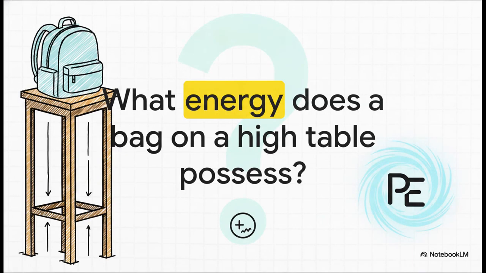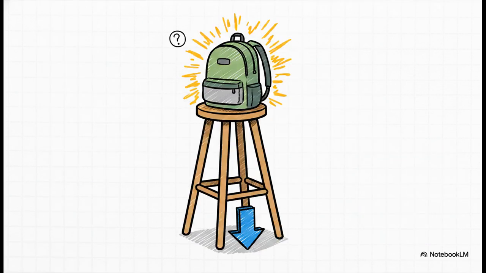All right, let's put that keyword recognition to the test with a rapid-fire scenario. Say a student places a heavy school bag on a high table. What form of energy does that bag possess simply because of its height? Think back to our keyword cheat sheet. What do the terms high table and height immediately point to? If you guessed gravitational potential energy, you hit the nail on the head. The bag is raised above the ground, so it's actively storing energy just because gravity is itching to pull it back down to the floor.